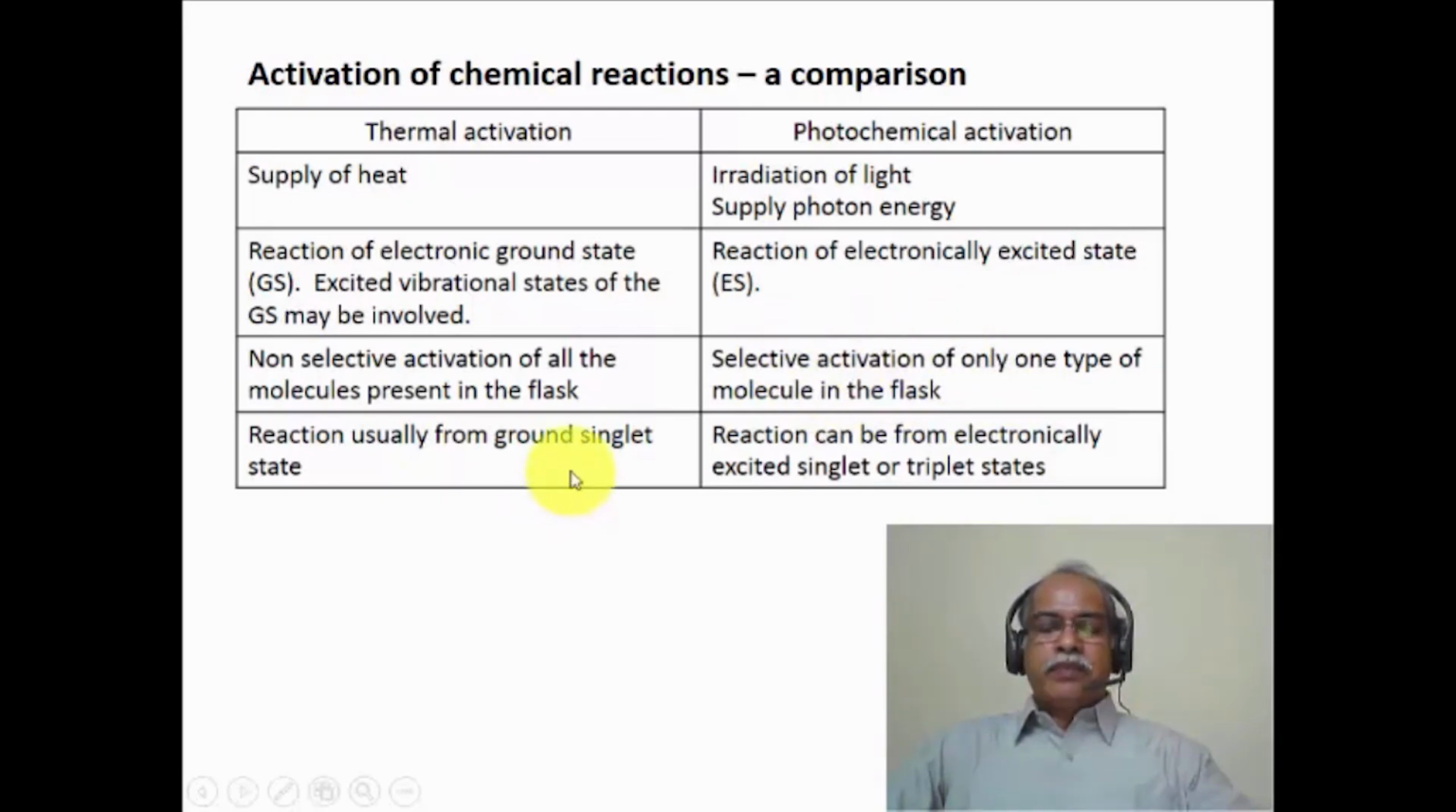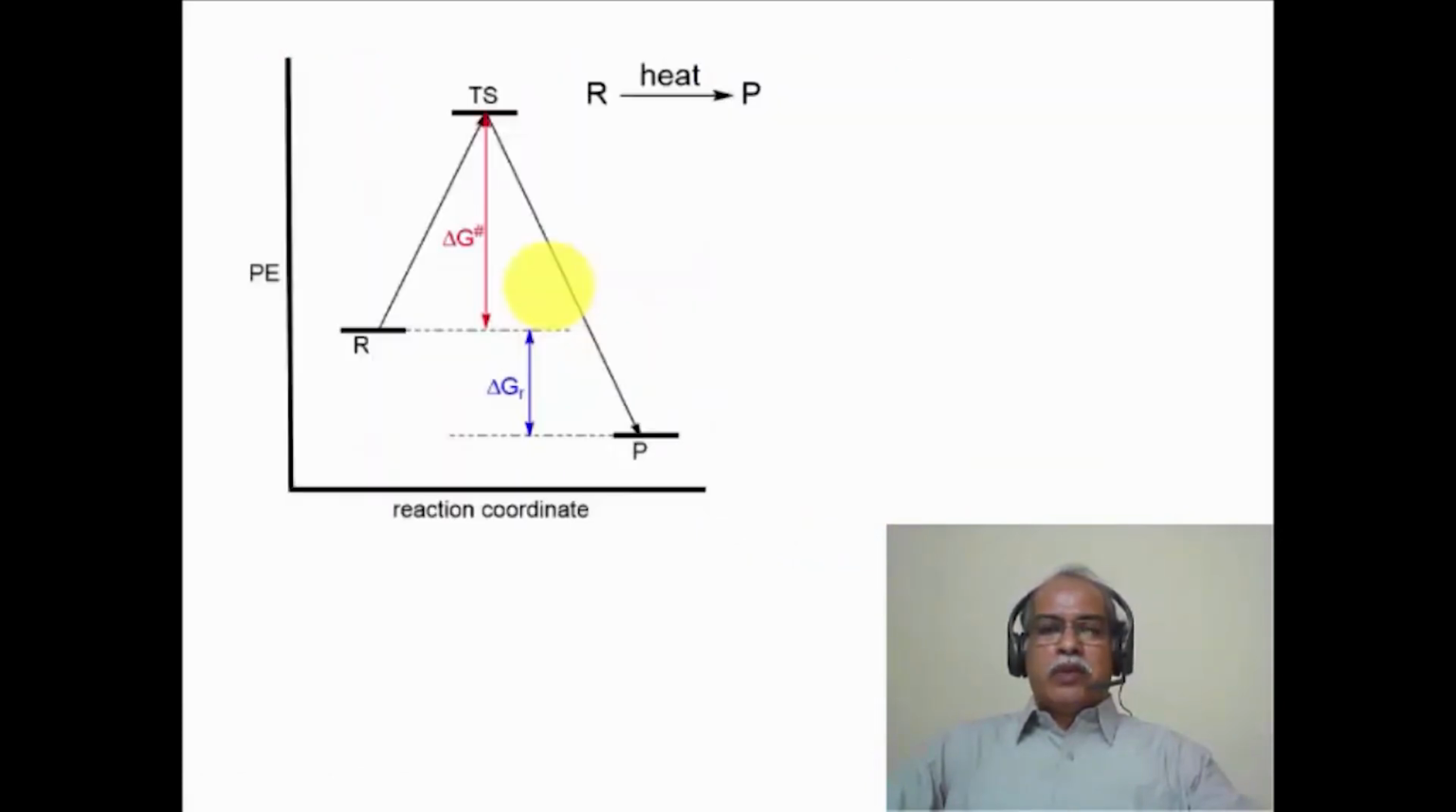of thermal reaction. In the case of thermal reaction, usually the ground state molecules exist in the singlet state, so the reaction takes place from the singlet state of the ground state molecule. On the other hand, photochemical reaction can take place either from the singlet state or the triplet state. Depending upon the spin multiplicity of the electronically excited state, one can have reactions arising from either the singlet state or the triplet state of the molecule. So these are the fundamental differences between the thermal activation and photochemical activation of chemical reaction. We will see more of these examples as we proceed through the modules.